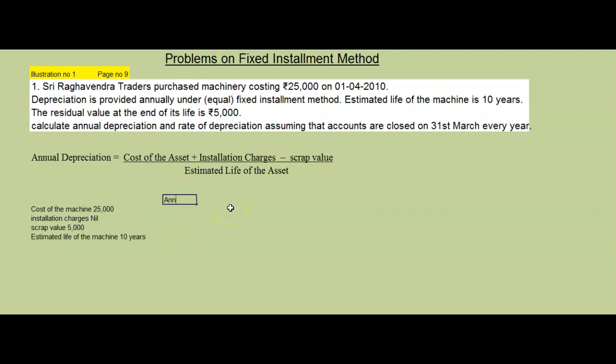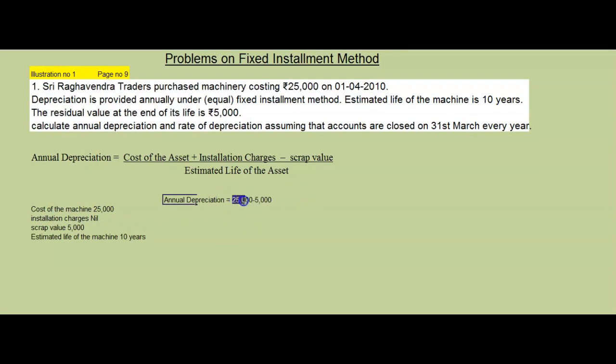Annual depreciation is equal to what? First we will take cost of the asset. Cost of the asset is how much? 25,000 minus what is the scrap value? 5,000.